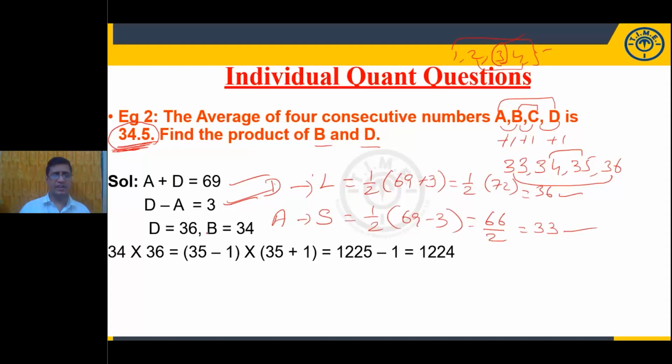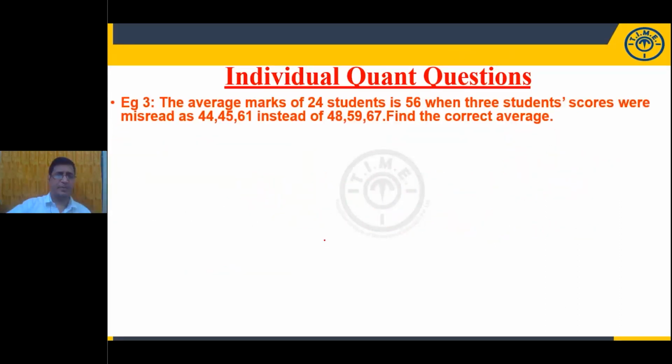So what is the discussion here? 34 is the B and 36 is the D. The product of these numbers, we already did the calculation in the previous slide. Now look at the next example.